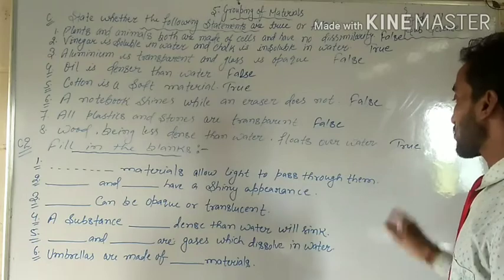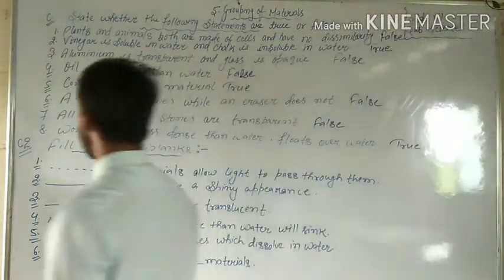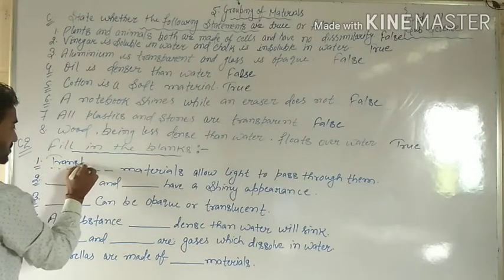Materials allow light to pass through them. Which type of materials allow light to pass through them? Simple. Transparent. Exactly.